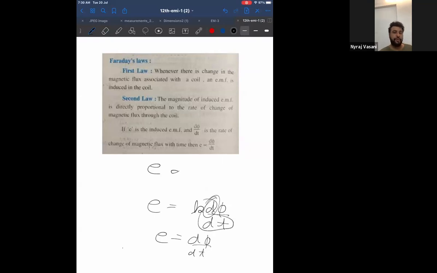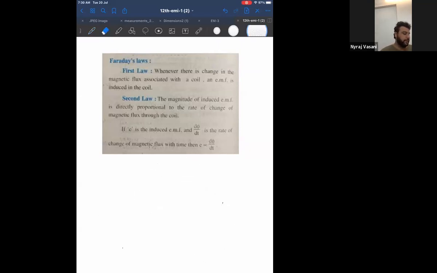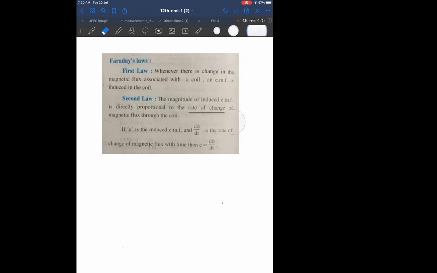Rate of change of something in maths is written as d by dt. And if I want the rate of change of flux, then I have to put flux over here. That is differentiation with respect to time.